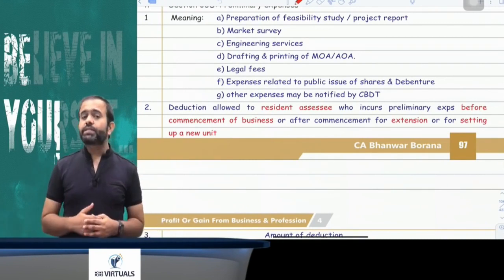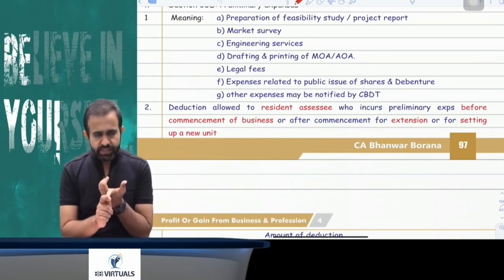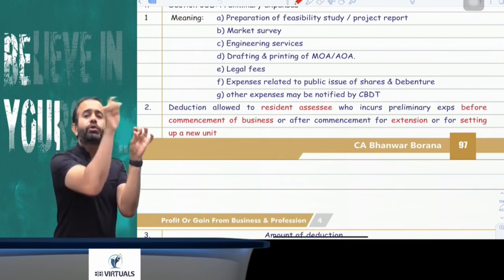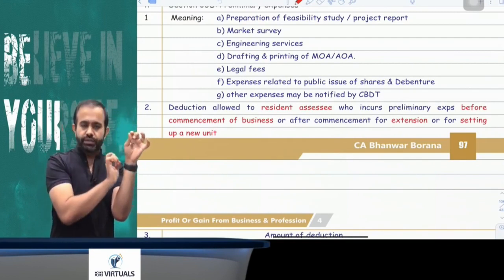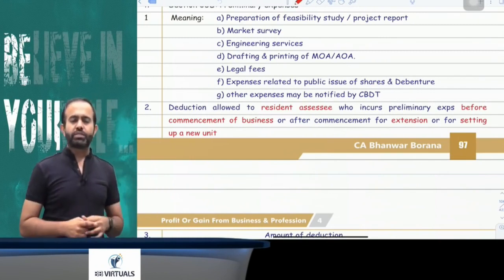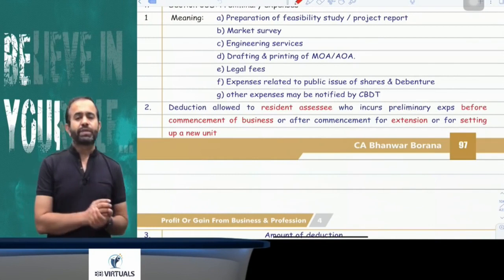And preliminary expenses are allowed only if that expenditure is incurred at the time of the commencement of business or extension of your existing business or set up of a new unit. Means preliminary expenses are allowed only at the time of the commencement of business or extension of your existing business or set up of a new unit. Then only preliminary expenses are allowed.